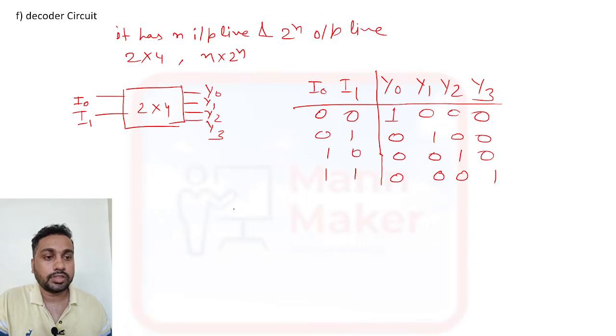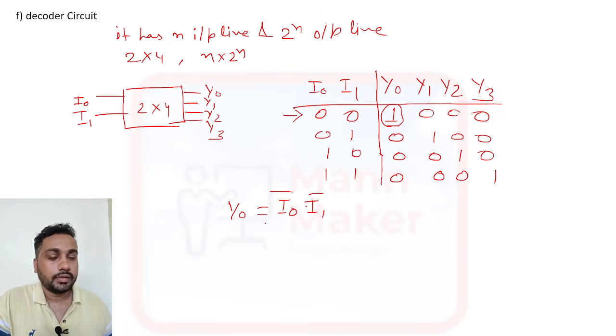Now if you see the logic diagram, Y0 is getting high when the condition is I0 bar and I1 bar. Y1 is this side.